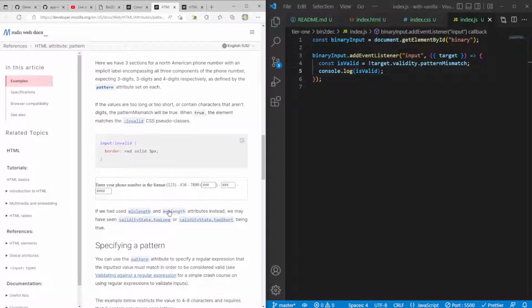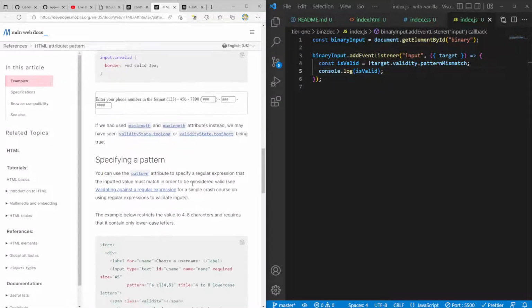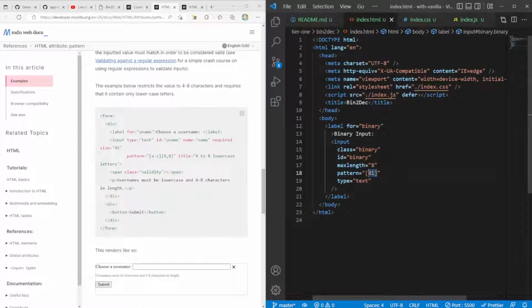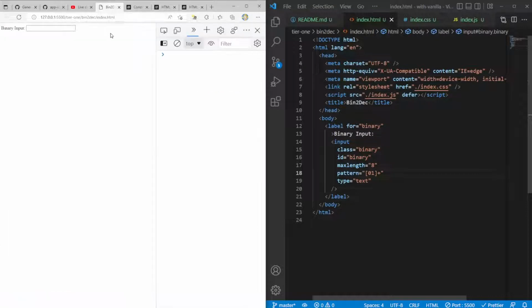Okay, min length and max length, a pattern, 0, 1. I wonder if there's something else that I need to... does it want me to put the... I wonder if I do the plus, will that match the whole string? 1, 1, 1, 1. A is false. True. There you go. That looks good. Okay, I think this is better now.